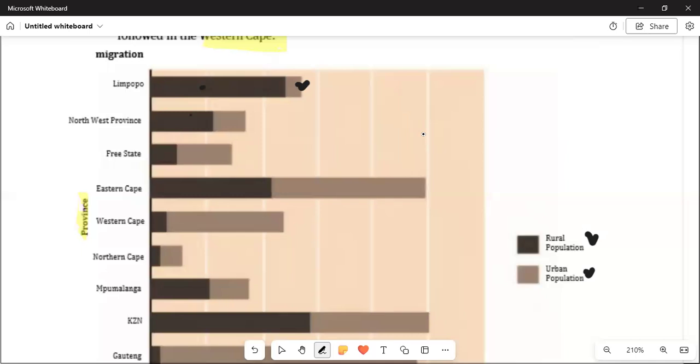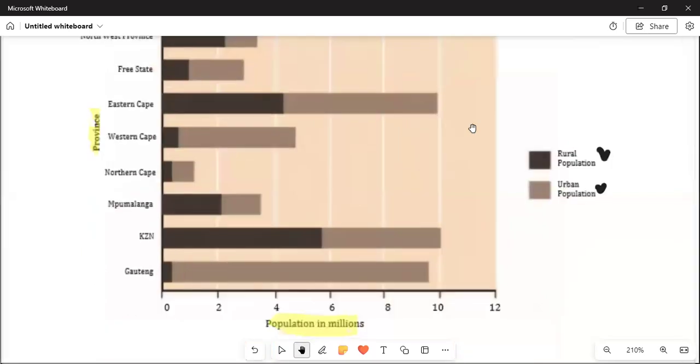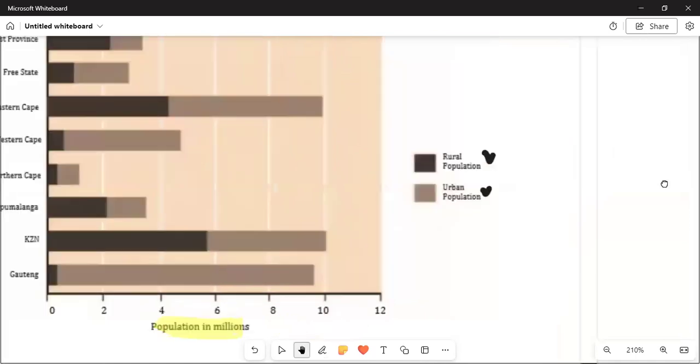In Eastern Cape, we can say it is 50-50, but the trend is in Western Cape, whereby there is more urban population, where people visit this Cape. There is a margin of people that are coming to the urban areas. In Mpumalanga, in KZN, and then in Gauteng, you can see the highest number, in millions, of people that are moving to the urban areas.